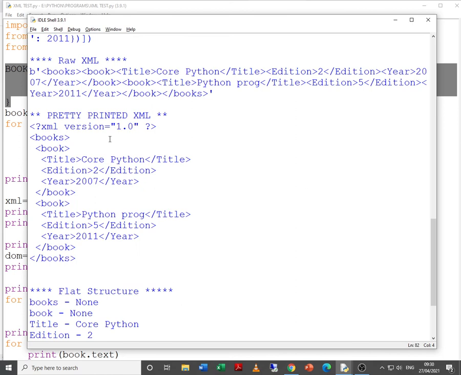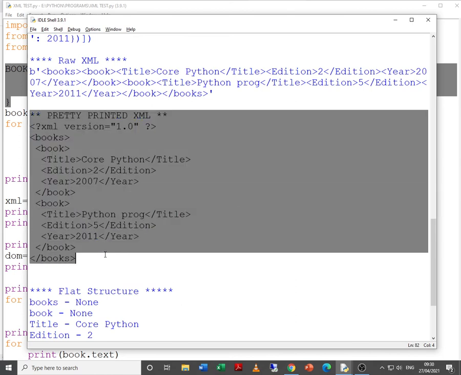See, basically our main idea is to have a pretty printed XML file from the dictionary. Remember, try to recollect the difference between the HTML code and the XML code. In HTML the codes are standard, whereas in XML there is no standardized form of writing the codes.